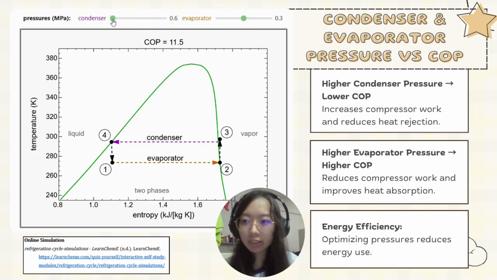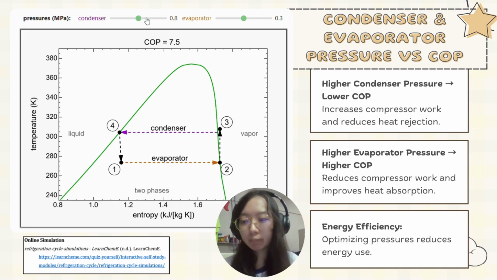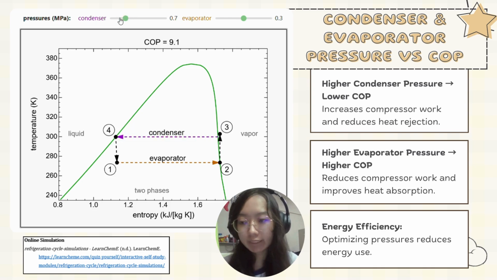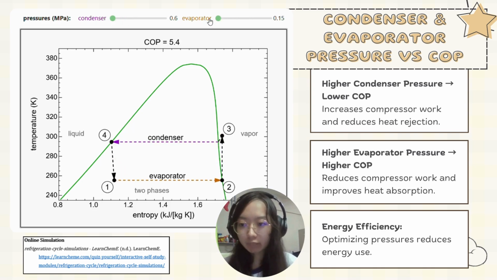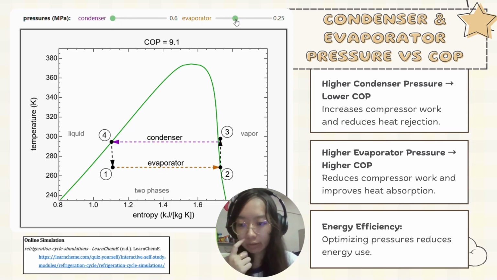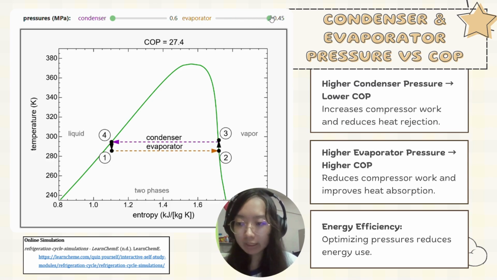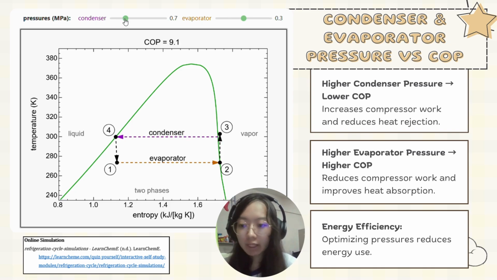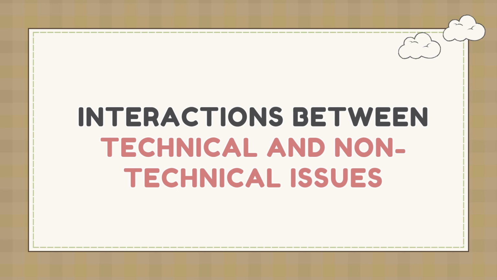In this section, an online simulation is conducted to investigate the relationship between the pressure of the condenser and also the evaporator and the COP of the system. By fixing the evaporator pressure, the higher the pressure of the condenser, the lower the COP. On the other hand, the higher the evaporator pressure, the higher the COP due to reduction in pressure ratio. Hence, by understanding the relationship between them, the energy efficiency can be improved in the cycle.